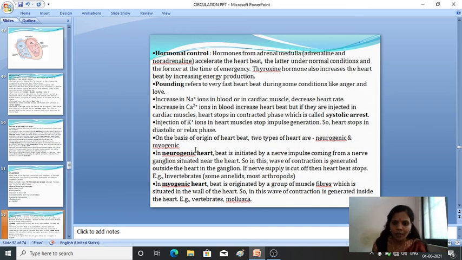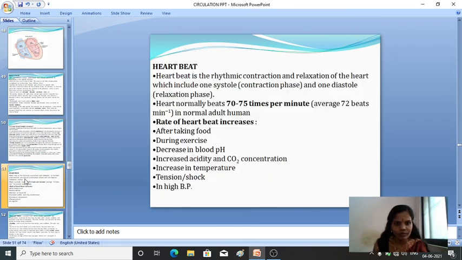Neurogenic heart means the beat is initiated by nerve impulses coming from the nerve ganglia. Myogenic heart means the beat originates from the muscle fibers situated in the walls of the heart. A heartbeat is the rhythmic contraction and relaxation of the heart.